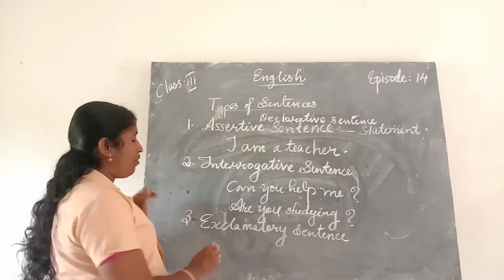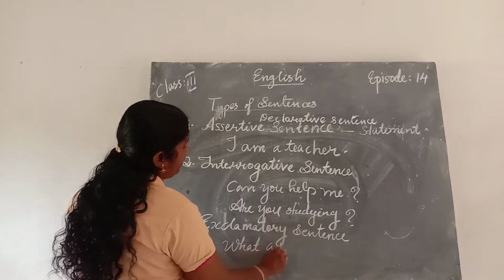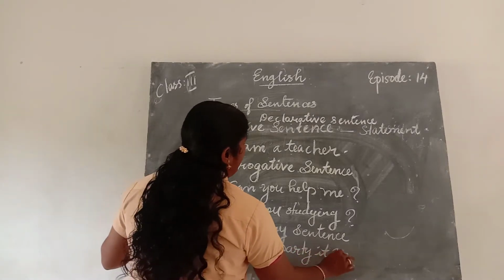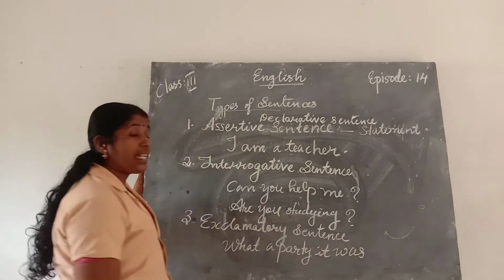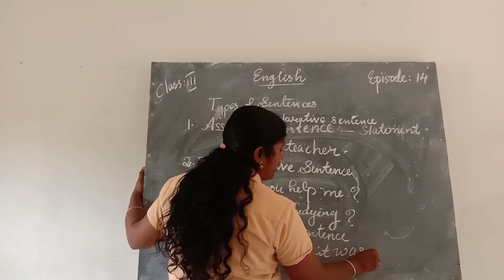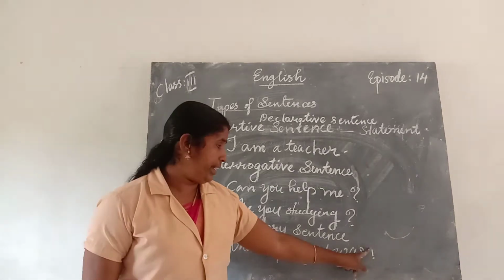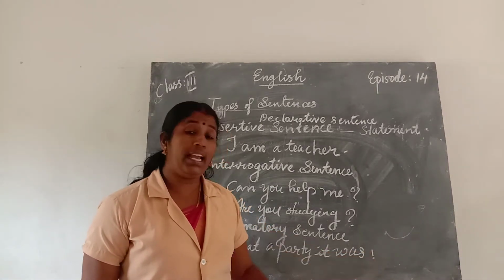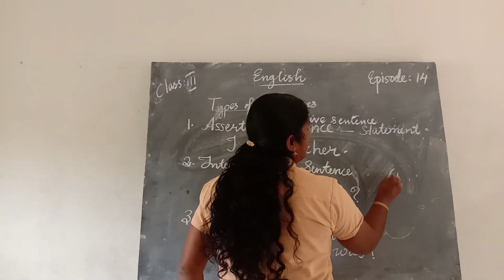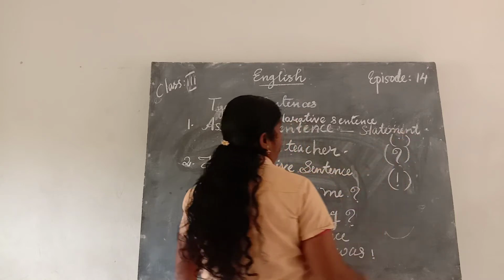What a party it was! Example. What a party it was! It is an exclamatory sentence and it always ends with an exclamation mark. Write it like this, and after that a full stop. That is an exclamation mark. This is a question mark. This is a full stop.